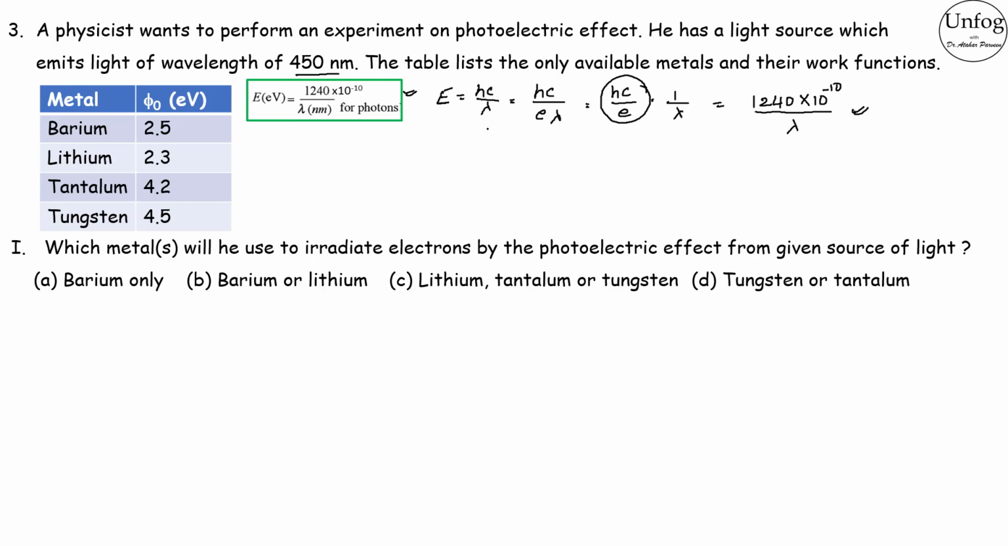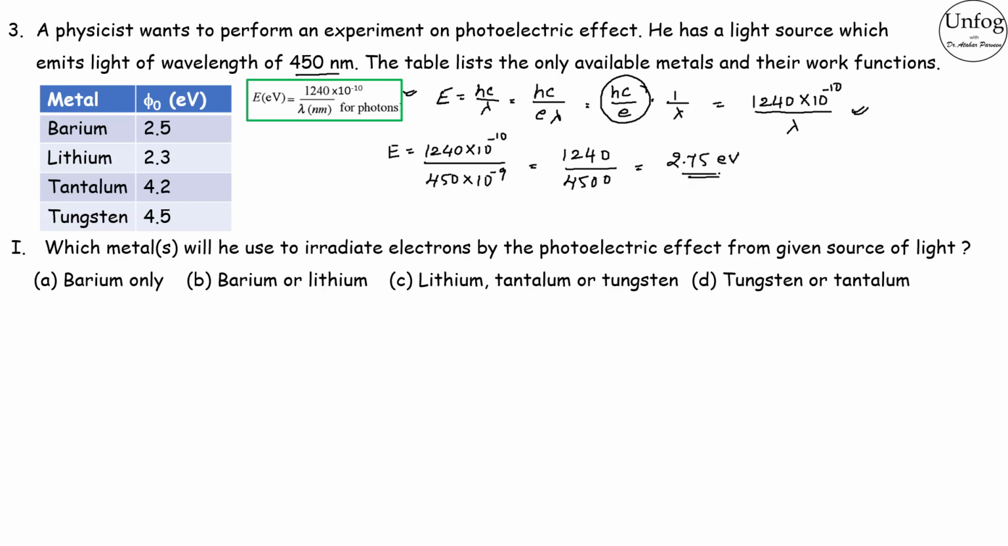So let's just substitute the values and find the energy. E is equal to 1240 into 10 to the power minus 10 by the given wavelength 450 nanometer into 10 to the power minus 9. This will give us 1240 by 450, and the answer will be 2.75 eV.